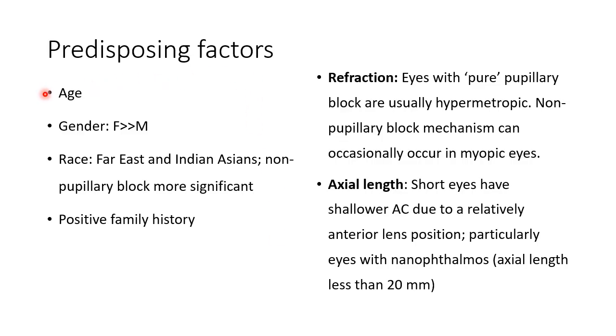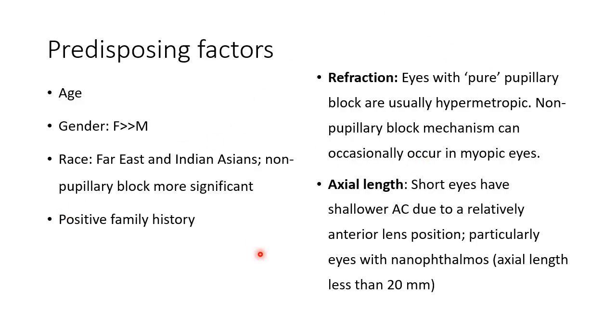Those are the risk factors. So advancing age, female gender, Far East and Indian Asian populations, in whom the non-pupillary block mechanism is more significant. In the subsequent slides, we'll be talking about mechanisms, and of course a positive family history.